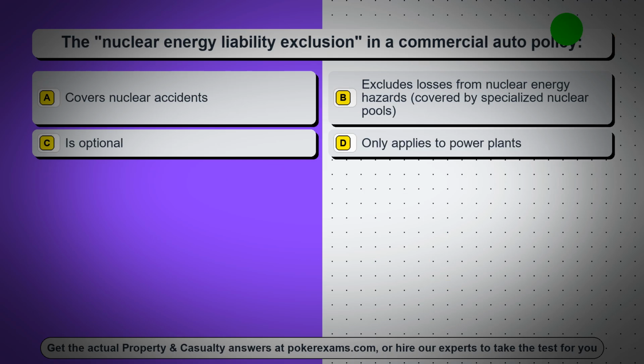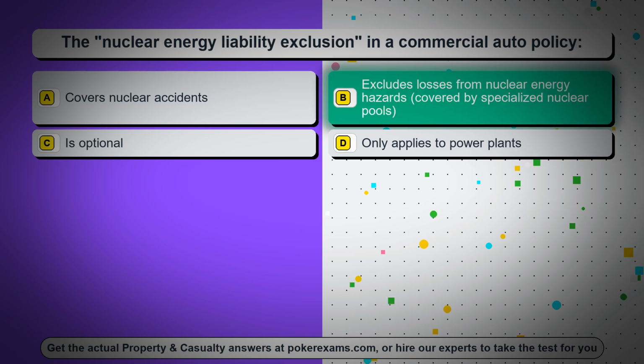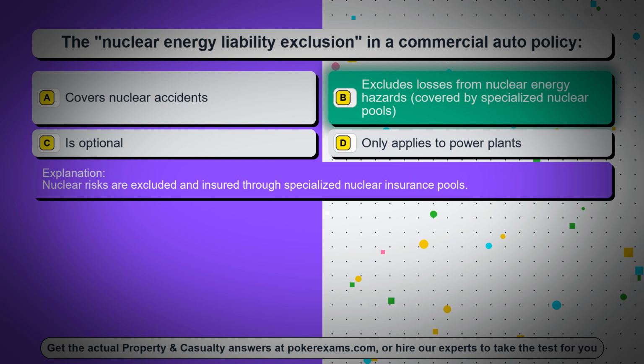Question 60. The nuclear energy liability exclusion in a commercial auto policy. Option A, covers nuclear accidents. Option B, excludes losses from nuclear energy hazards, covered by specialized nuclear pools. Option C, is optional. Option D, only applies to power plants. The correct answer is option B, excludes losses from nuclear energy hazards, covered by specialized nuclear pools. Nuclear risks are excluded and insured through specialized nuclear insurance pools.